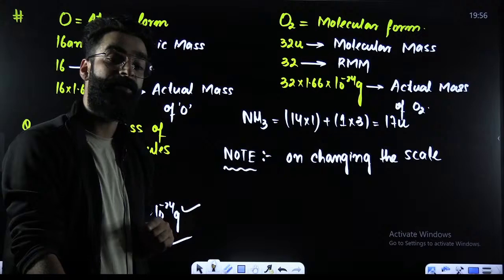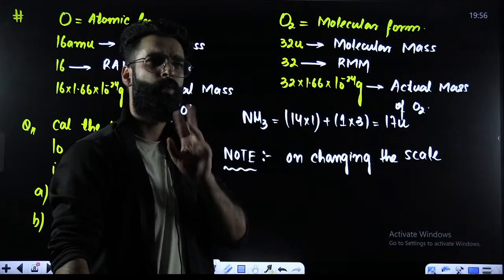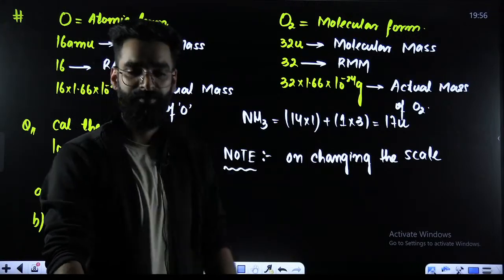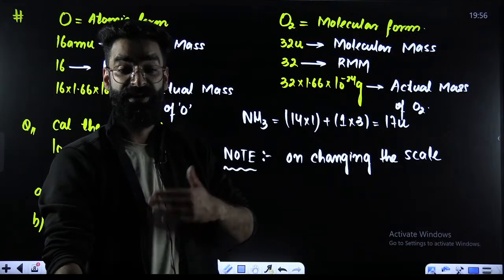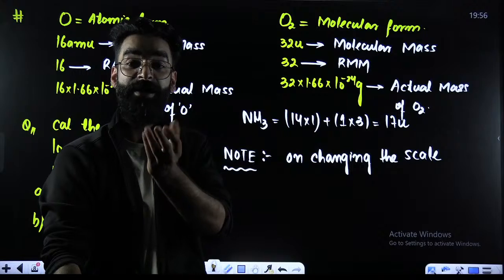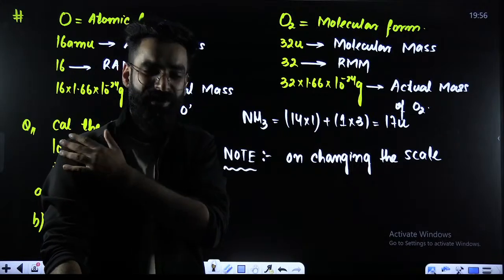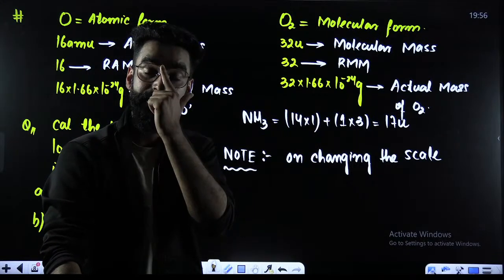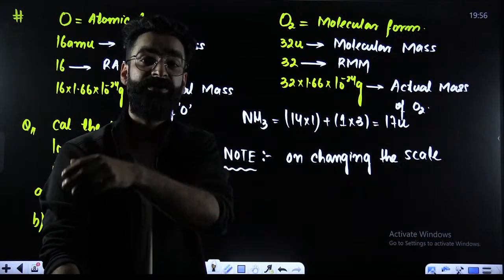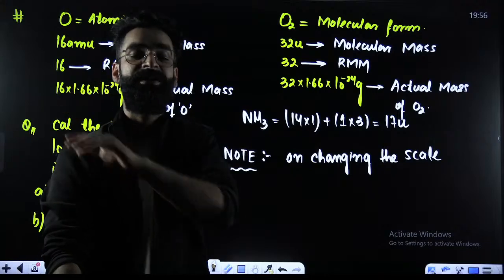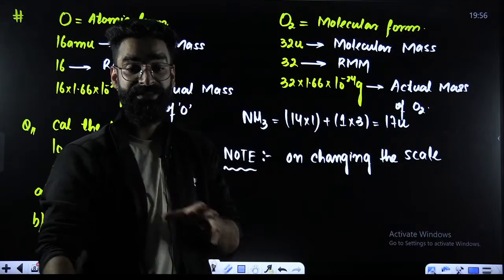What is the scale which we have chosen? We have chosen the scale as 1 U is equal to 1/12 of the mass of a carbon-12 atom. That is the conventional scale. 1 AMU we have defined as 1/12 of the mass of a carbon-12 atom. If you change the scale, if you say 1 U is not 1/12, it is 1/6 of the mass of a carbon-12 atom, or 1/24 of the mass of a carbon-12 atom, then you are changing the scale.